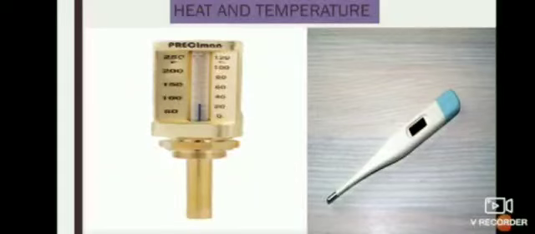Often, we think that heat and temperature are the same things. This is wrong. Temperature is a measure of the heat energy in your body, which indicates the ability of your body to give heat to another body or absorb heat from another body. We use an instrument called a thermometer to measure temperature. Now you are seeing here different types of thermometers.